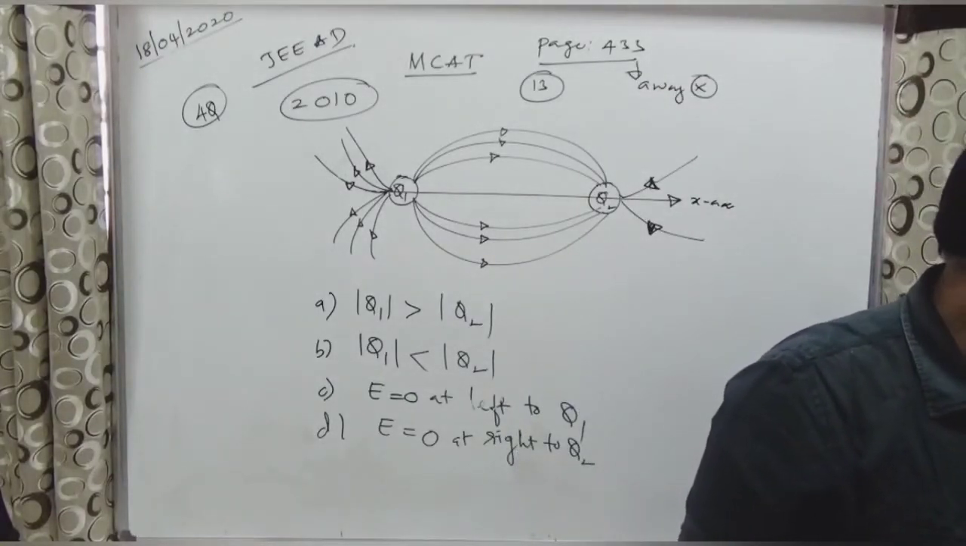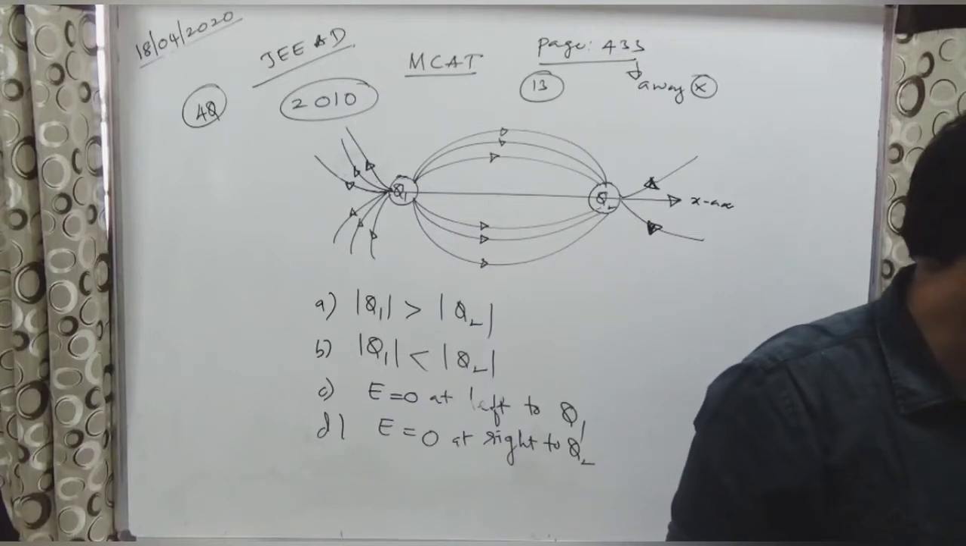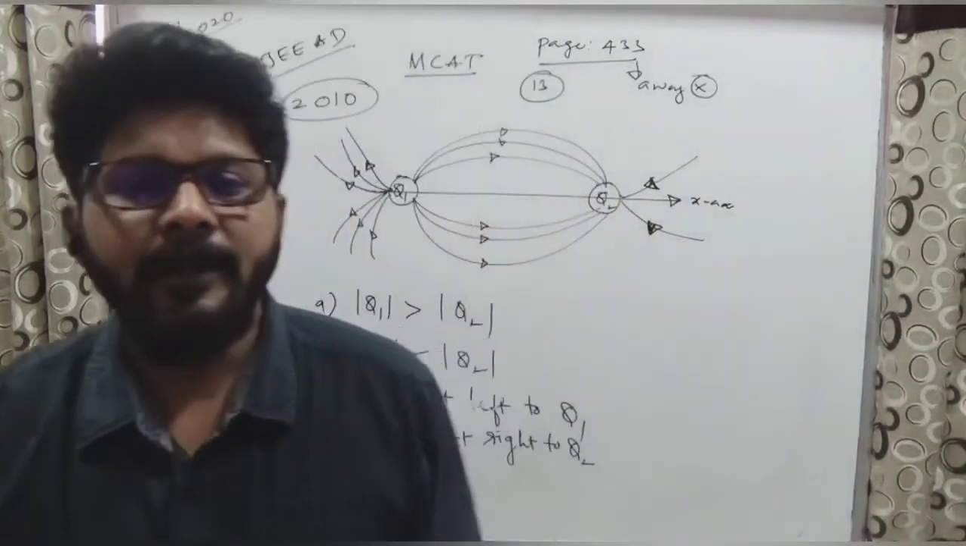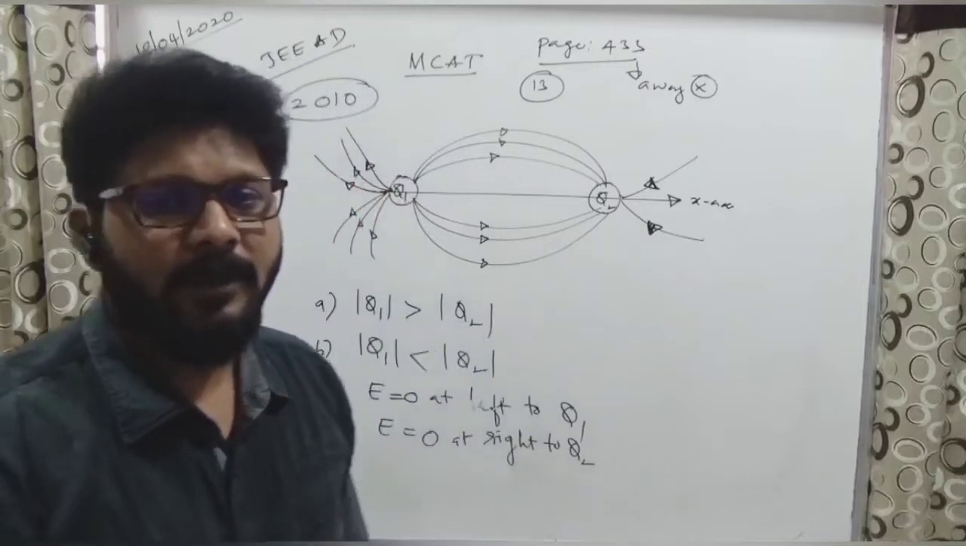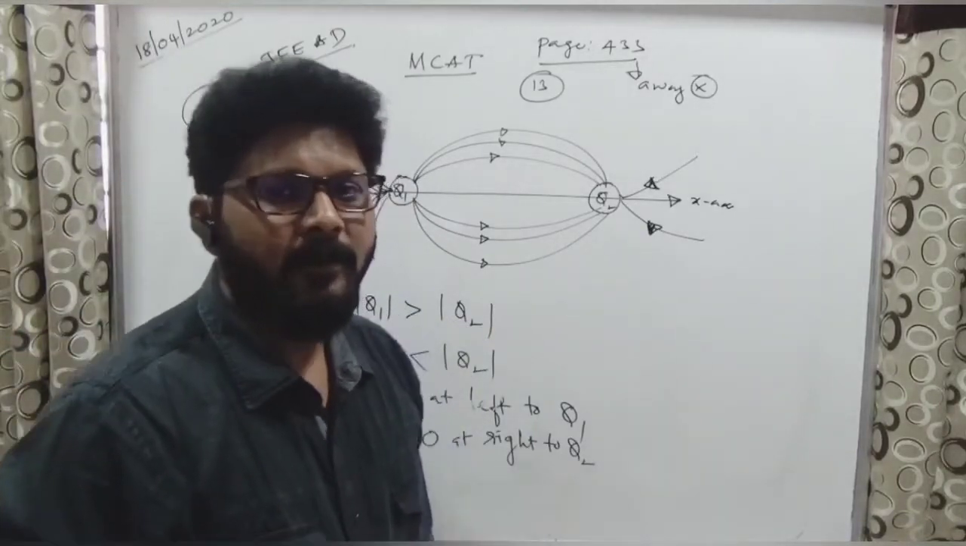What we discussed? Fourth property. Anybody? Fourth property: number of electric lines are directly proportional to magnitude of charge. Very good answer by many of the students.